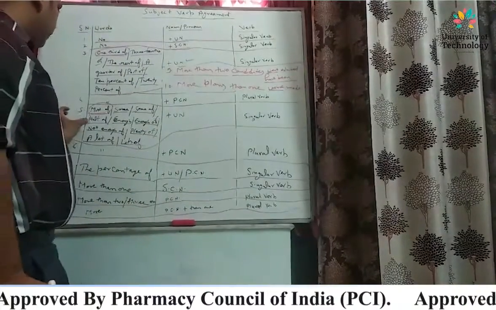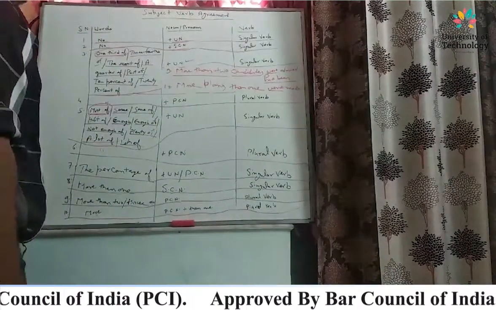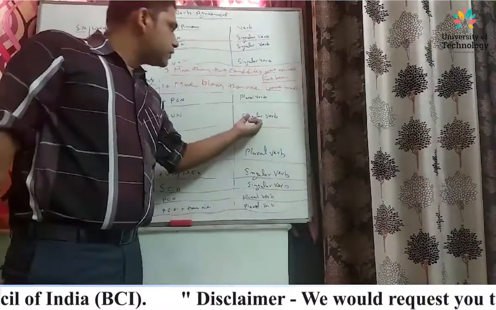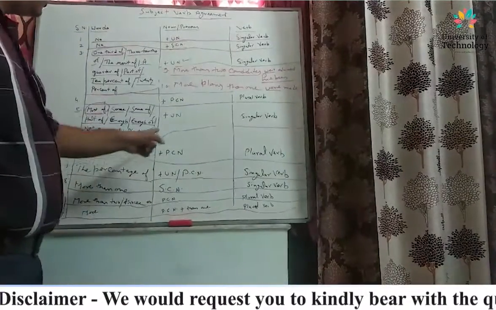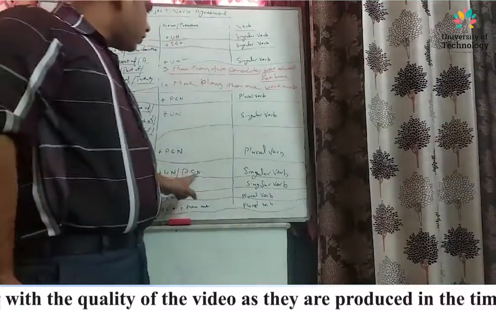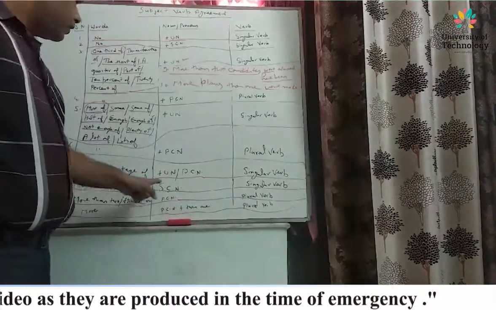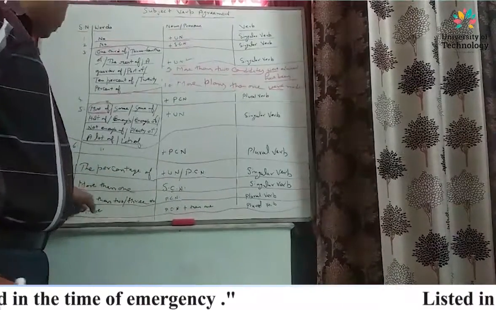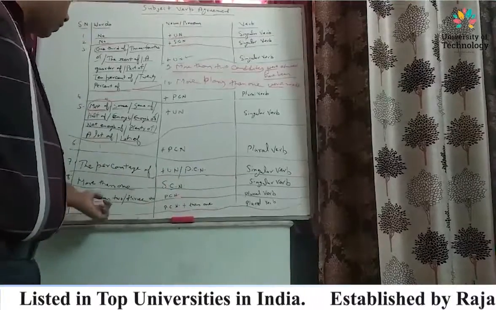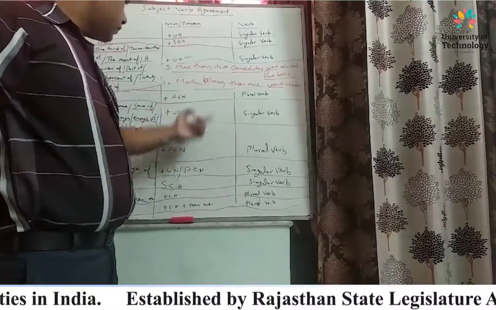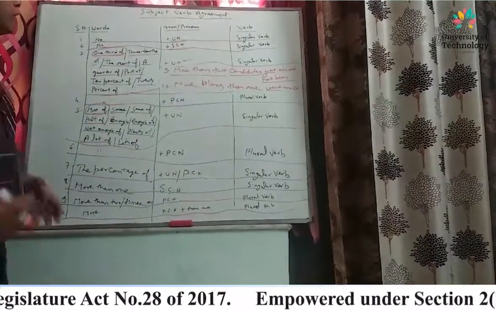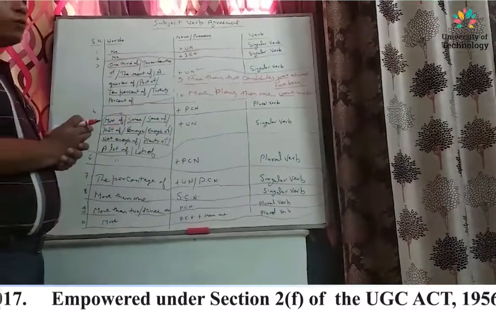Fifth: most of, some of, half of, enough of, not enough of, plenty of, a lot of, lots of, uncountable noun, singular verb. Same thing, plural countable noun, plural verb. The percentage of, uncountable noun, plural countable noun, singular verb. More than one, singular countable noun, singular verb. More than 2, 3, etc., plural countable noun, plural verb. More, plural countable noun and plural verb.